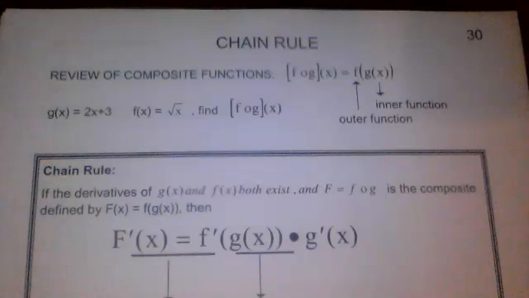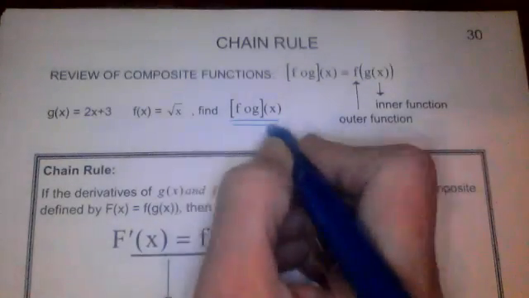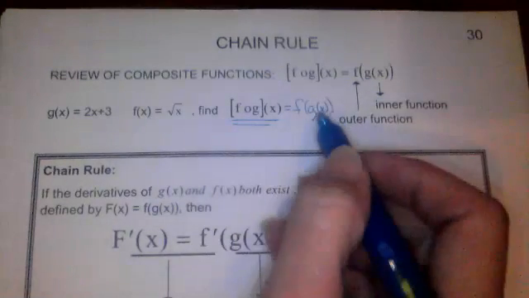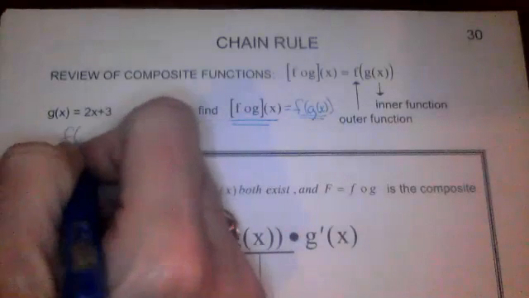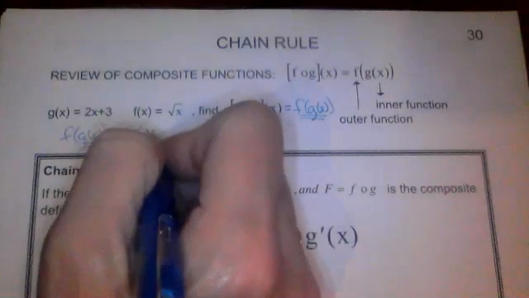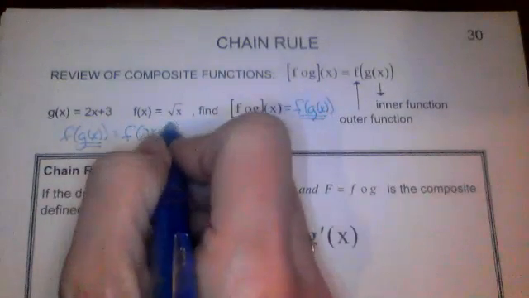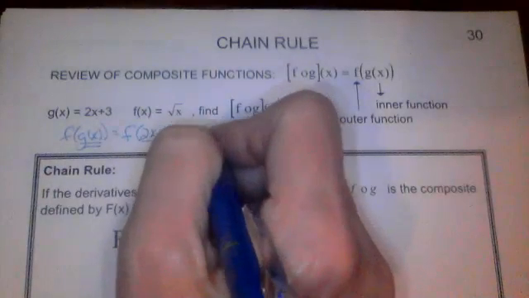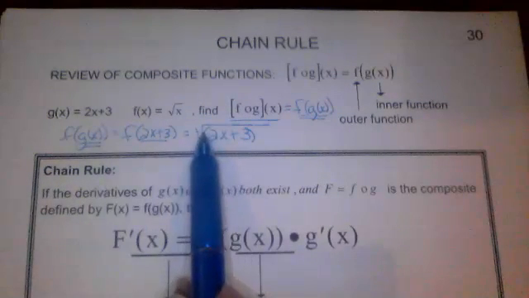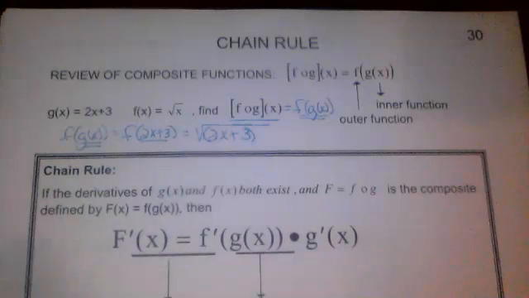And the chain rule is helpful whenever you have a composite function. And so we talked about composite functions last year. Whenever you have a function inside of a function, so f of g of x. And so remember when we did this, f of g of x meant that we put g of x in here, so 2x plus 3. And then we took this and put it inside function f, and so it became the square root of 2x plus 3. And so f of g of x was a function inside of another function.